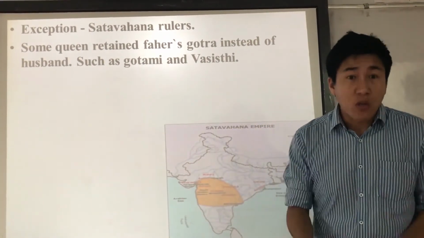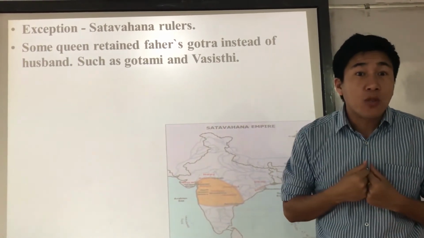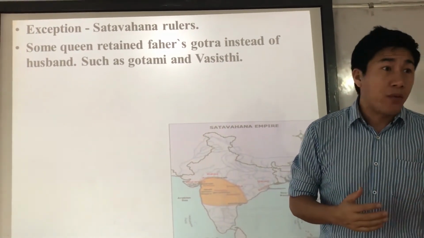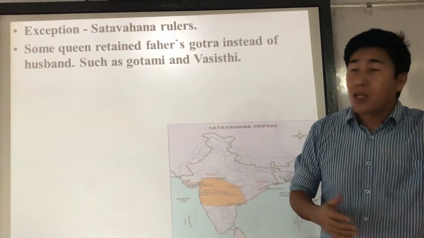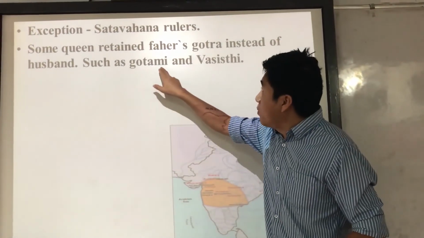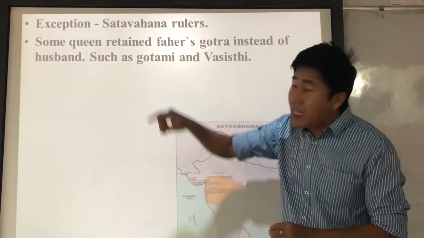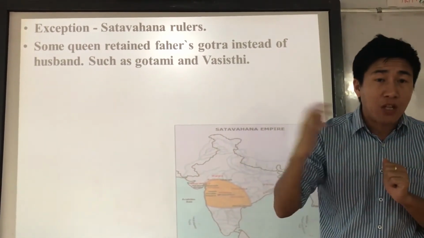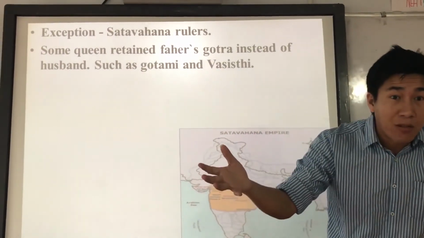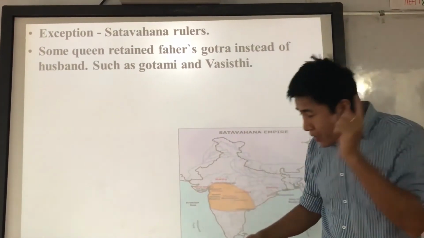After the marriage, of course, they need to adopt the husband's Gotra according to the rules mentioned in the Dharmashastra and Sutras. But in the Satavahana dynasty, queens such as Gautami and Vasisthi still kept the father's Gotra instead of adopting the husband's. So that is an exception, not following the rules.